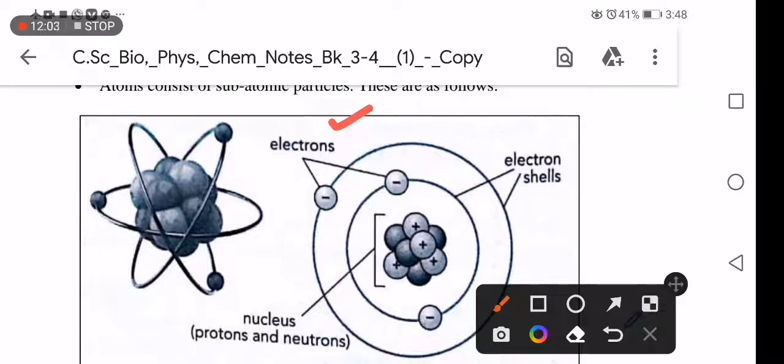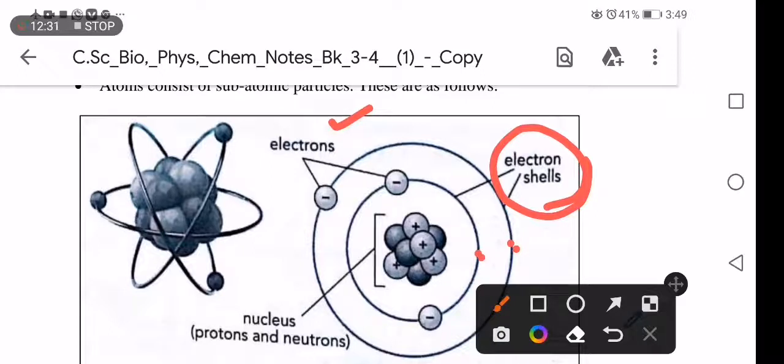These lines are called electron shells, or orbits or orbitals, or energy shells. So we have 3 names for this: electron shells, energy shells, or orbitals.